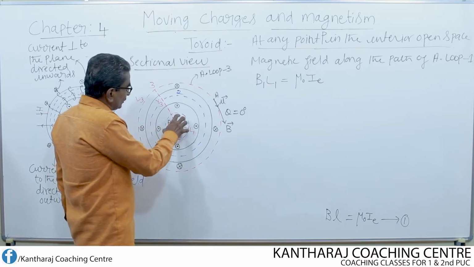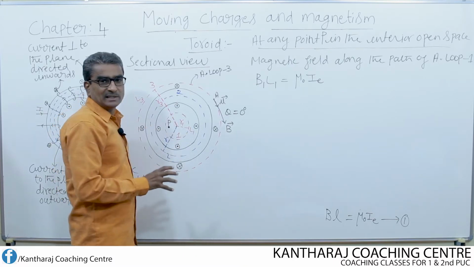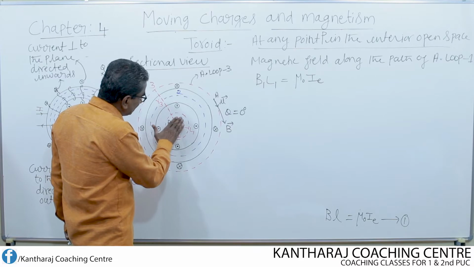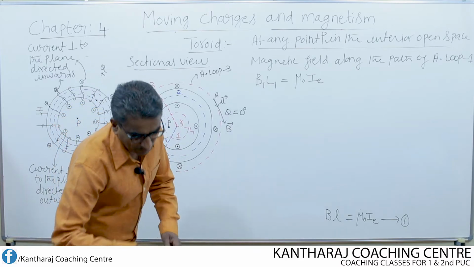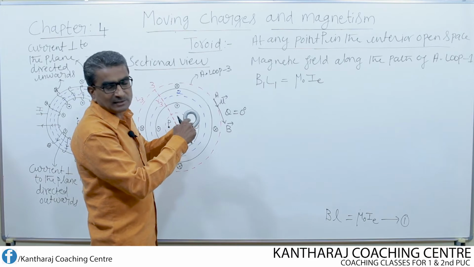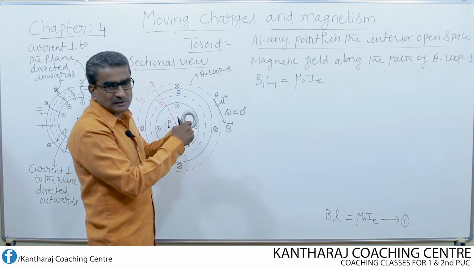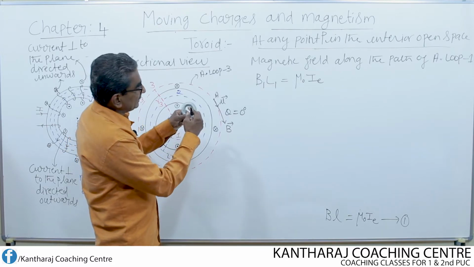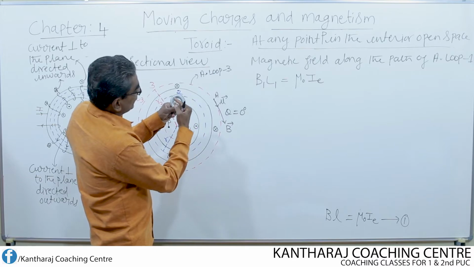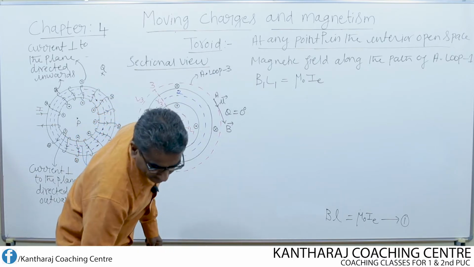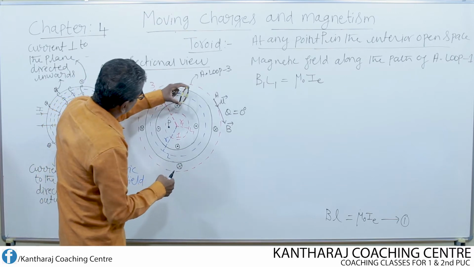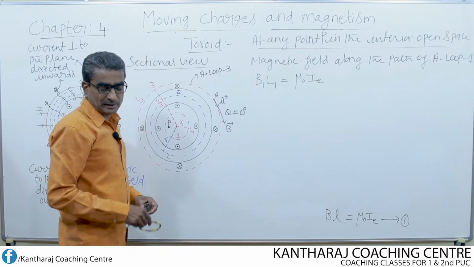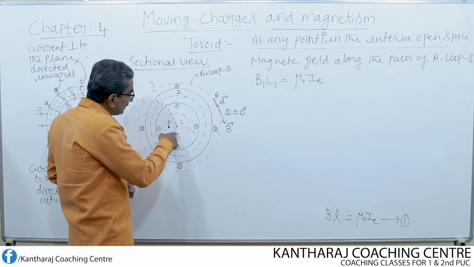You just look into this Ampere loop 1. Is there any current passing through the area of this Ampere loop? No. So the Ampere loop 1 lies in the interior open space. In the interior open space, no current is passing because current is passing turn by turn. So current is passing through this turn, another turn, one more turn. But current is not passing through this Ampere loop 1. Therefore, no current is enclosed.